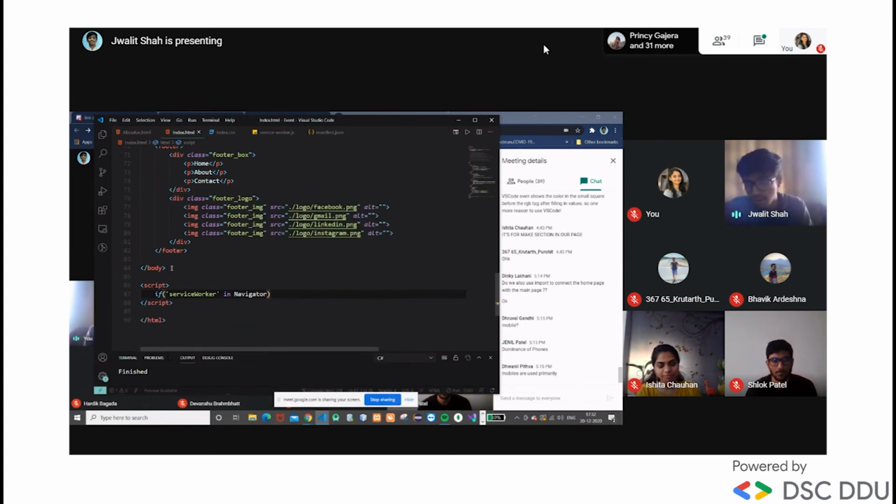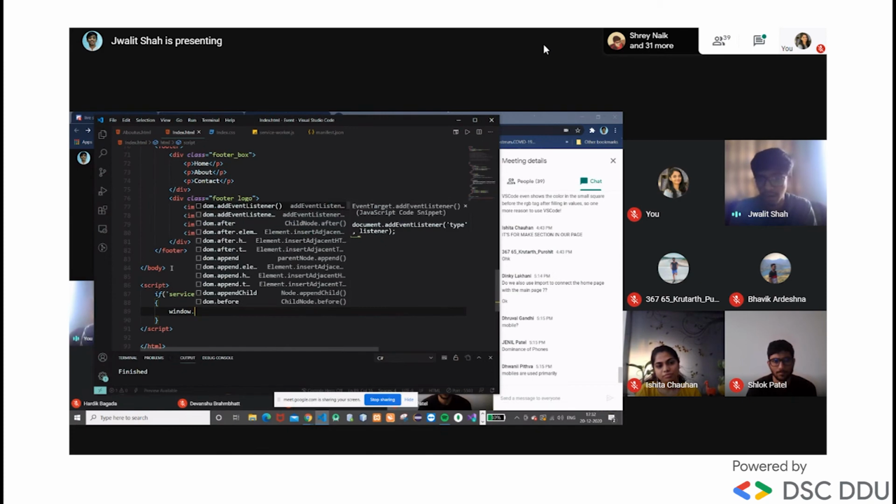So this navigator contains all of the attributes in our web page or in the browser. We can say it is a local browser. So if a service worker is registered in our navigator, meaning in our application, then we need to follow this one task, which is window. And window is also a global object for our entire page.